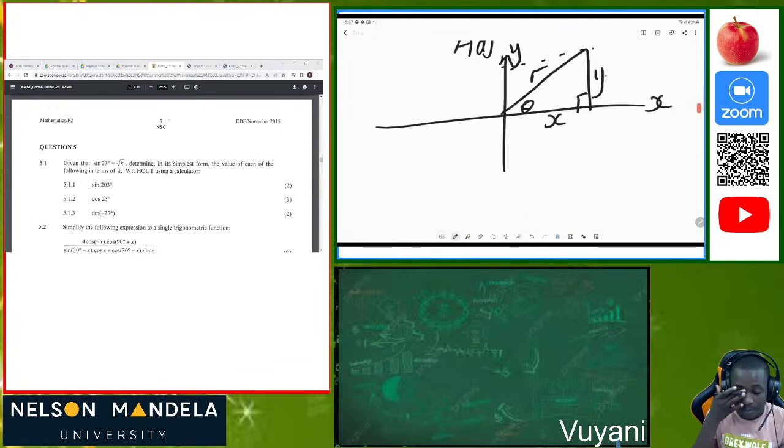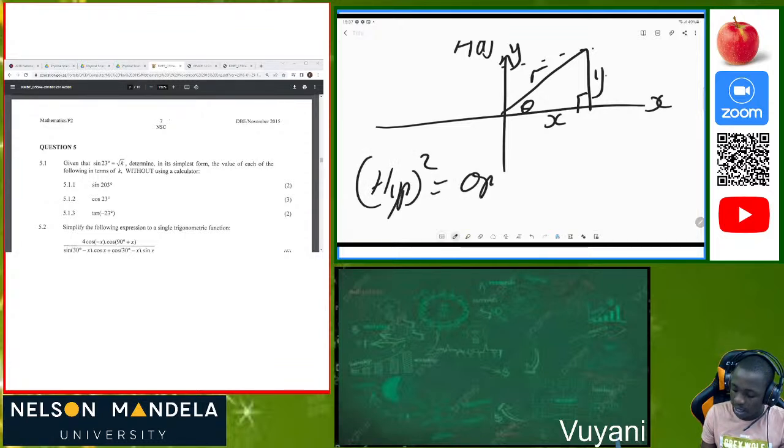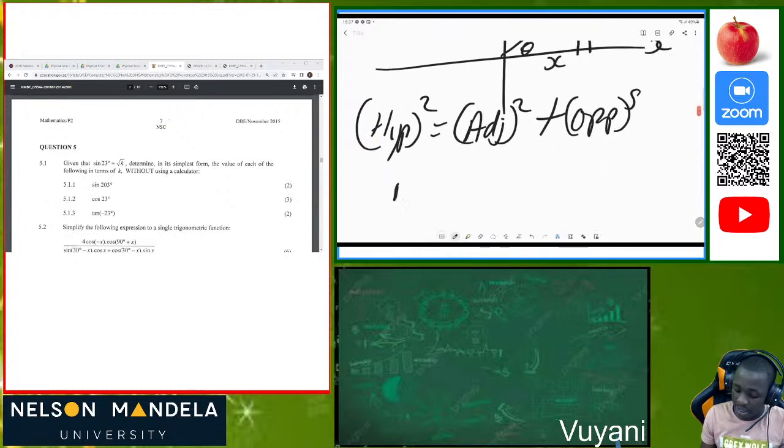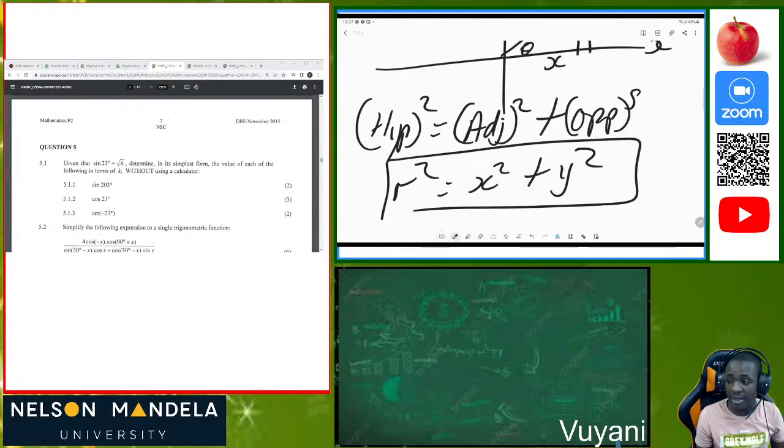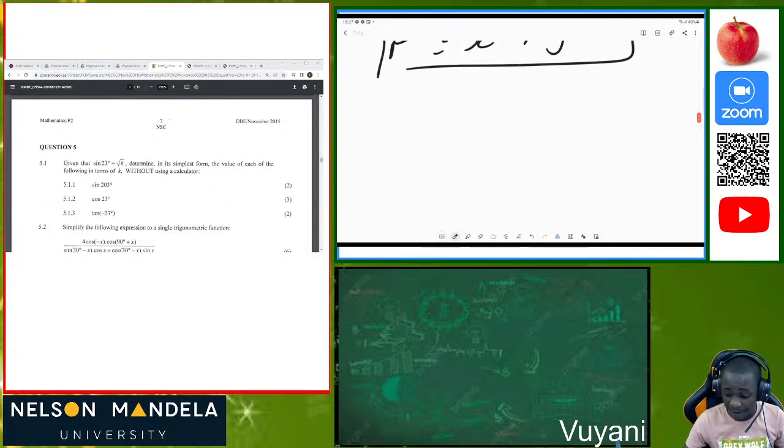So according to the Pythagoras theorem, the hypotenuse squared is equal to the opposite side squared plus the adjacent side squared, which is the same as r squared equals x squared plus y squared. This is so important that you understand this is our Pythagoras theorem. All right. So now let's move on to our grade 11 work.